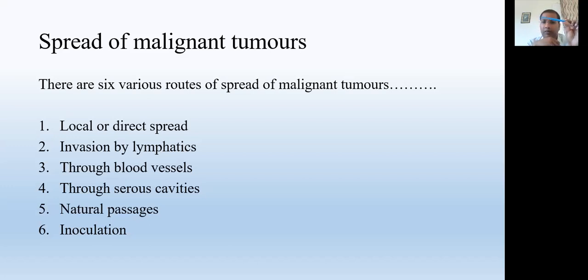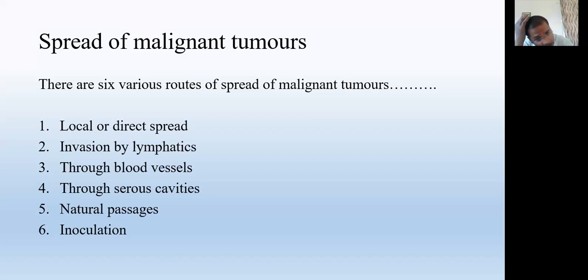But what is the permeation process? Permeation means the malignant cells are growing inside the lumen along the axis of the lymphatics. So they grow in the lumen along the axis of the lymphatics, from one part of the lymphatics to the other part, and with the growing they block the complete lymphatics.